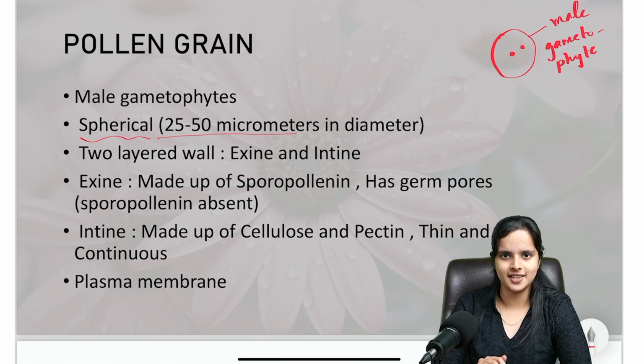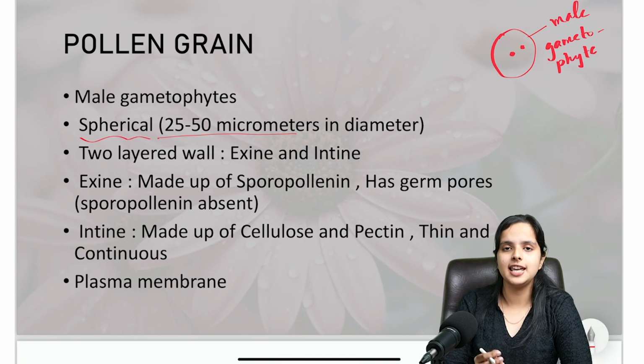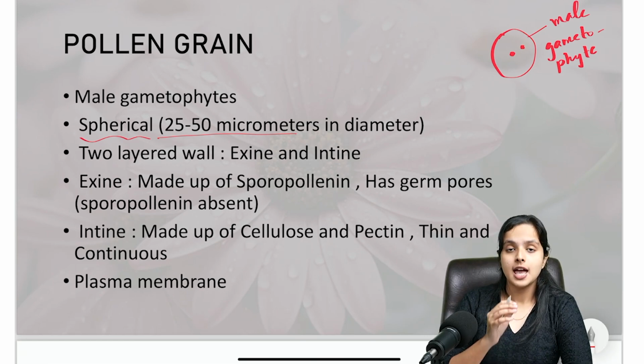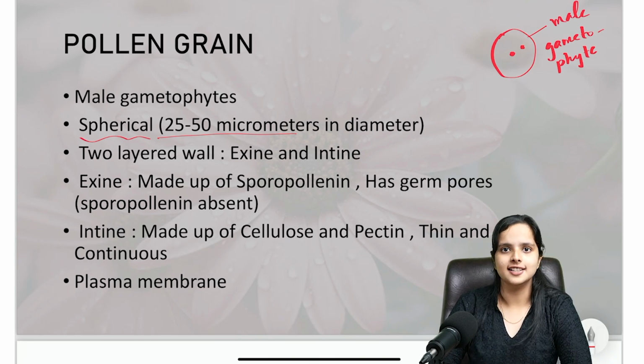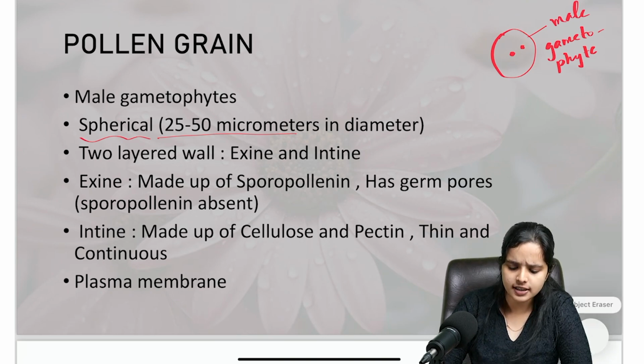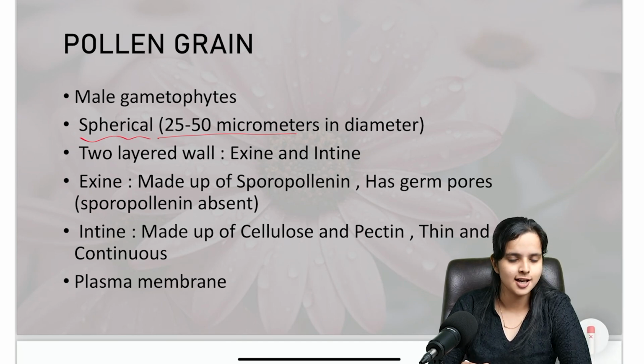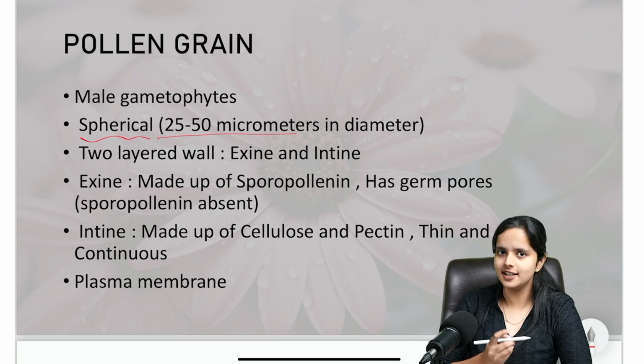It's that small. A pollen grain will typically have a diameter of 25 to 50 micrometers, and it will be spherical in shape. Now we'll be discussing the wall layers of a pollen grain. The pollen grain is again a very important part. It carries two male gametes, so of course the male gametes should be well protected. So it will have a wall layer outside.